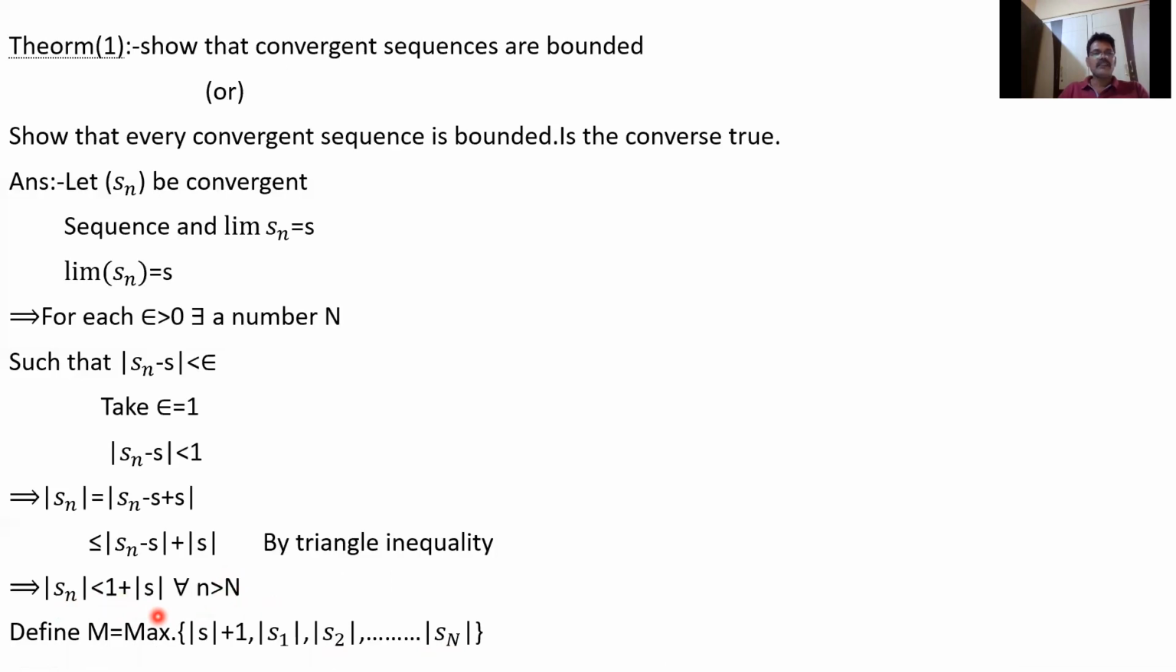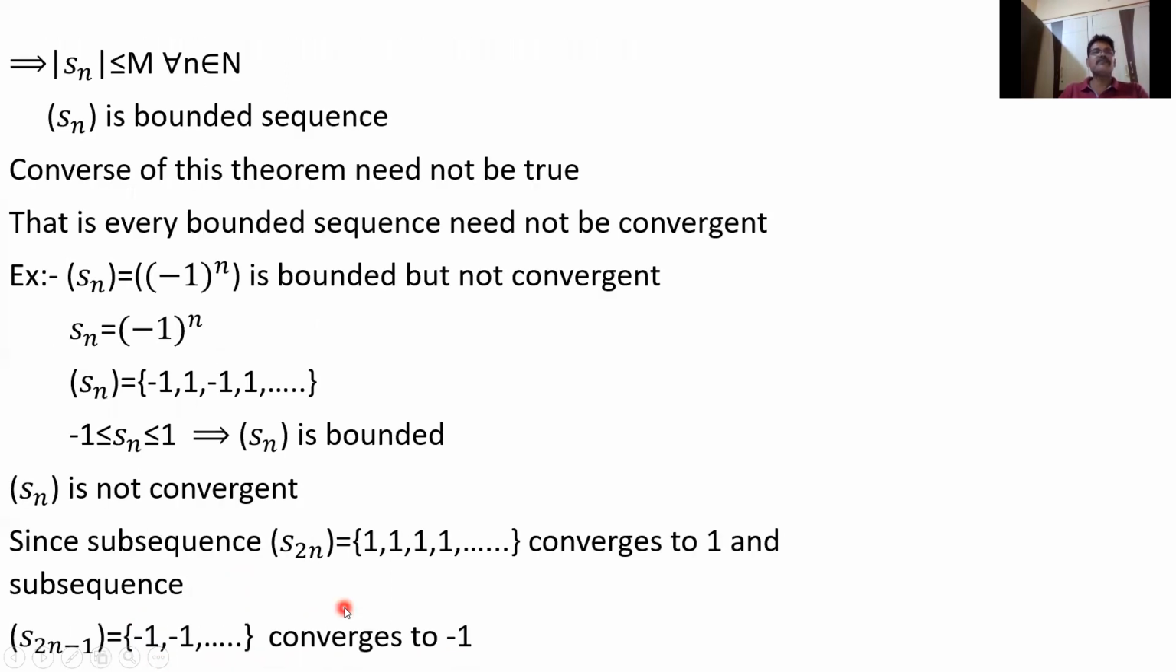So if I take capital N equal to 9, I have to take here mod S1, mod S2, up to mod S9. So M is the maximum of mod S plus 1, mod S1, mod S2, up to mod SN. If capital N is 9, I will write only up to mod S9. So after the capital Nth term, every term is less than 1 plus mod S, but we are taking the maximum of all these. Therefore, finally, every term in the sequence Sn is less than or equal to M for all n belongs to N. Therefore, S is a bounded sequence.